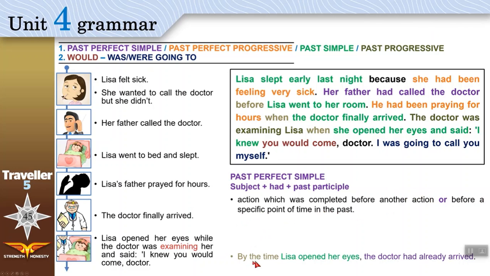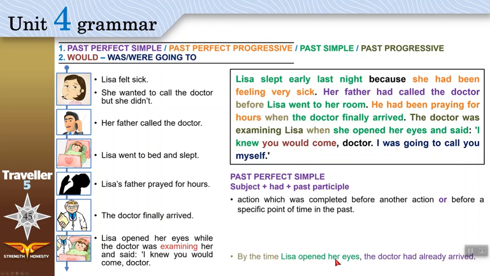Like when you say, by the time Lisa opened her eyes, the doctor had already arrived. Two actions: the doctor arrived and Lisa opened her eyes. Which one happened first? The doctor arrived first. So we give that the past participle: the doctor had already arrived.